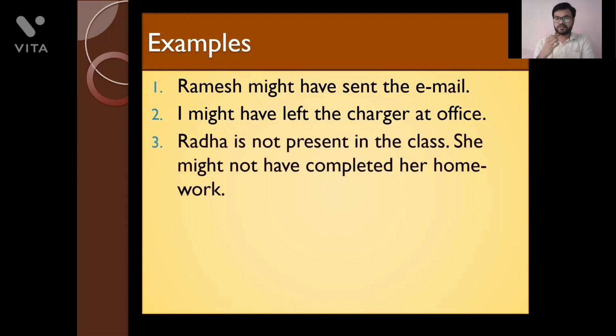Example number three: Radha is not present in the class. She might not have completed her homework. So again, let's say I am Radha's class teacher, and today Radha is not present in my class. So I am just predicting, I'm just guessing that Radha might not have done her homework. हो सकता है कि उसने कल अपना homework ना किया हो. That is why she is not present in my class today. Okay, so this is one thing. So might not have, again, you're talking about a possibility about an action which is completed. She might not have done her homework. Okay, so it is like this.